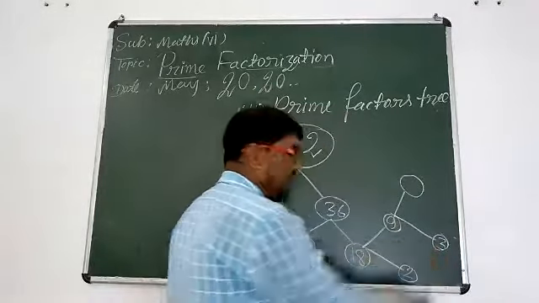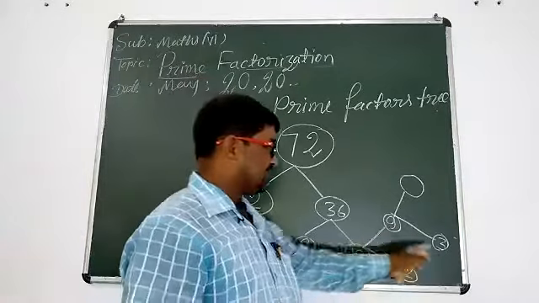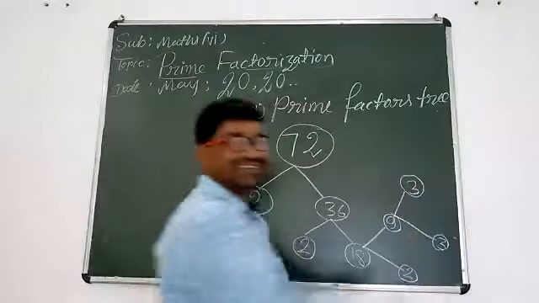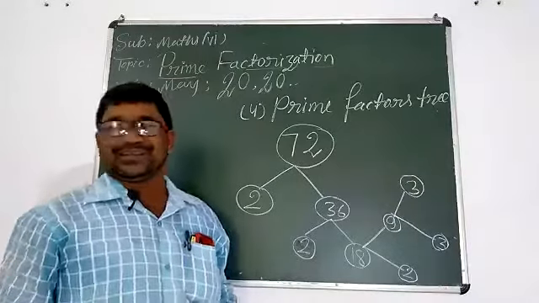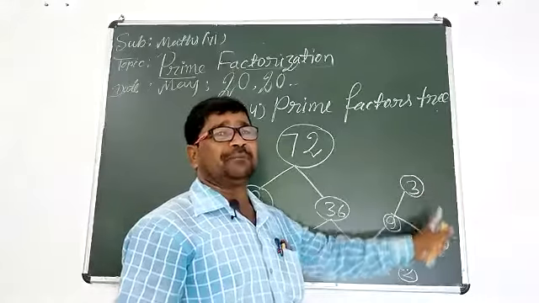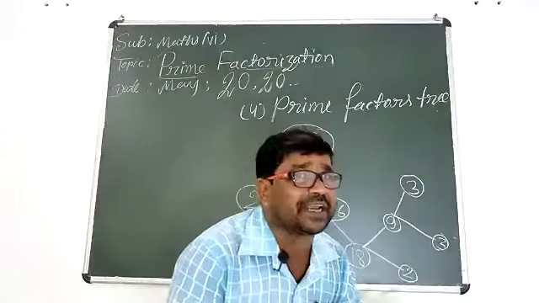Write first of all here 3. Now divide this number by 3. 3 threes are 9. Now everyone is prime here. This is also prime, this is also prime. So we should stop the tree now.